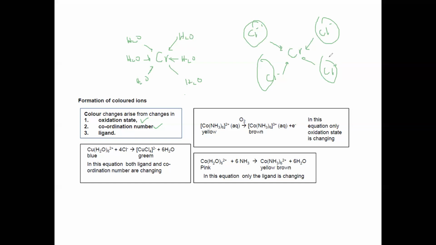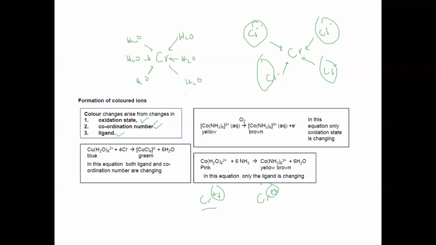So if the oxidation number changes, there is a color change we will observe. For example, chromium +6 is orange in color, whereas chromium +3 is green in color. So when the oxidation number changes, we'll observe a color change. Or if the coordination number changes, like 6 ligands change to 4 or 3 or 2, then we'll also observe a color change.